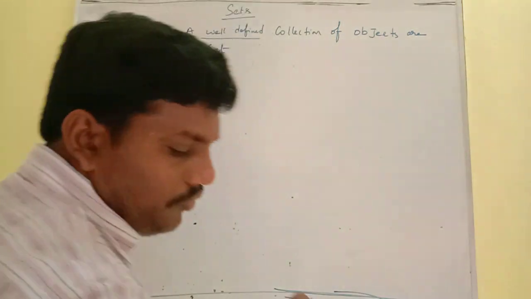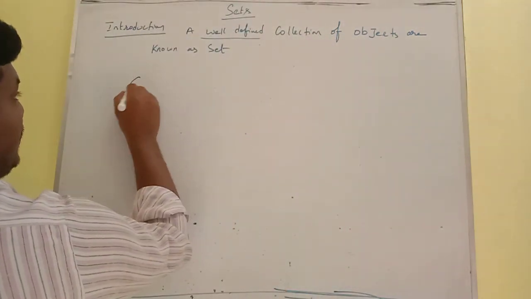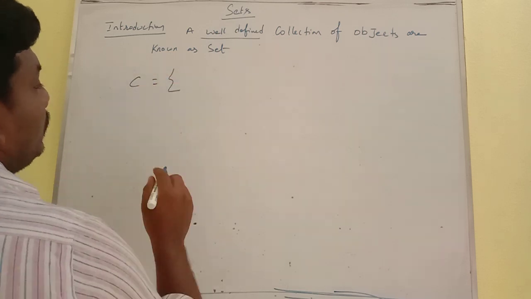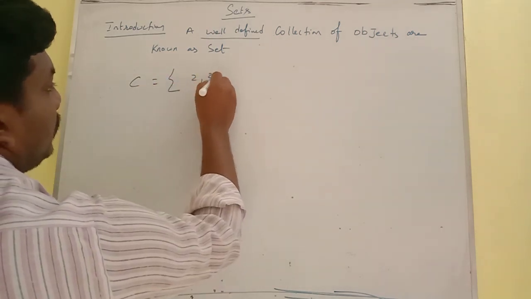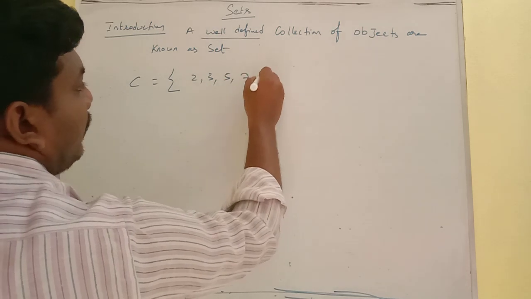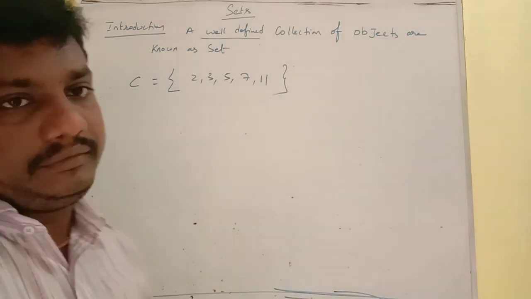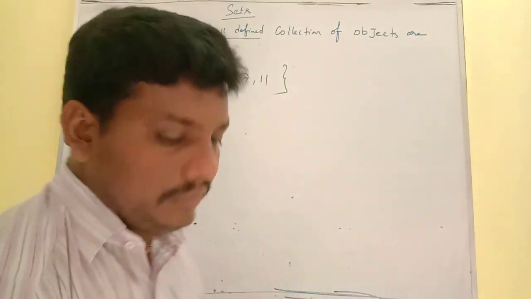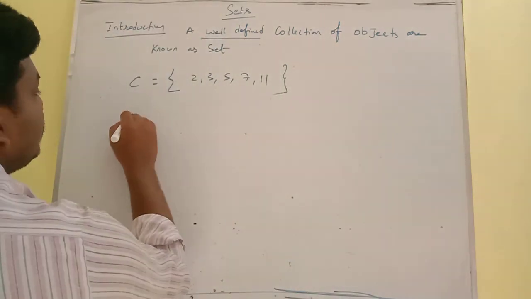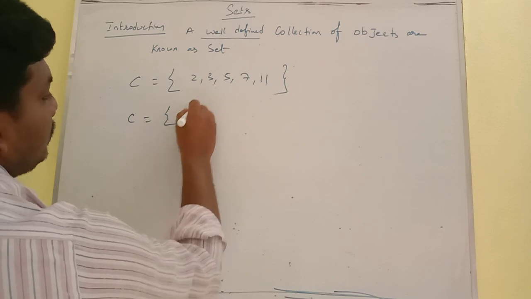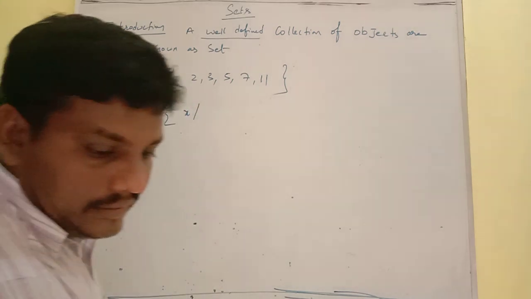Then we have taken one set. C is equal to the set of 2, 3, 5, 7, 11. So this is a set. So how to write the set builder form of this one? Set builder form: C is equal to the set of x such that x is